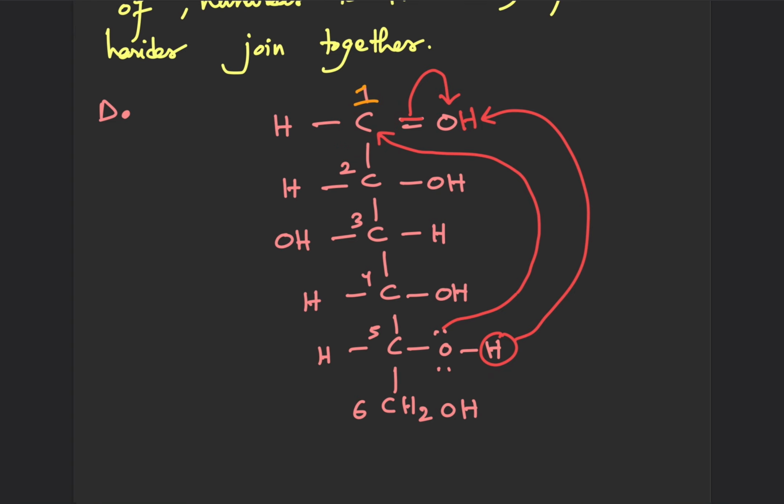That is, it has 4 different groups attached to it and has 2 possible arrangements of H and OH. That is, in one of them, H can be on the left hand side, OH can be on the right hand side. In the other form, OH can be on this side and H can be on the right hand side. Okay, so it results in alpha D plus glucose and beta D plus glucose. So all the three forms coexist at equilibrium.